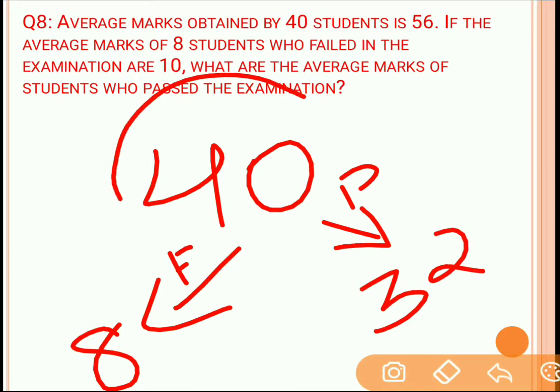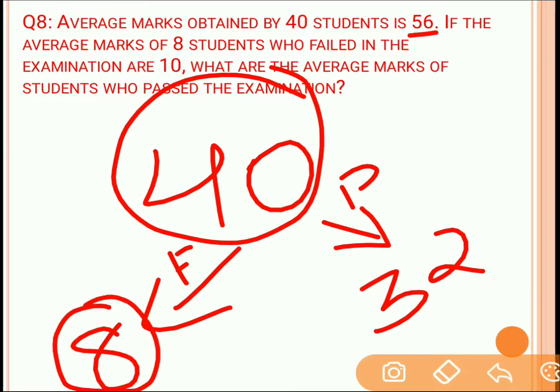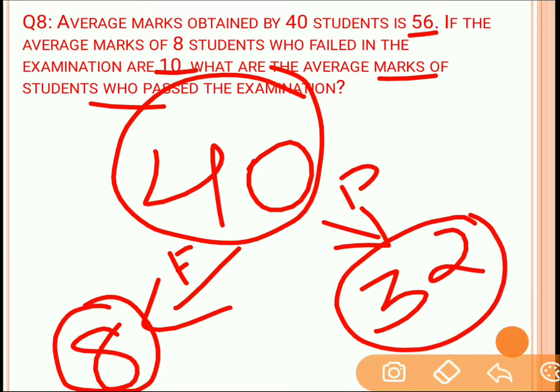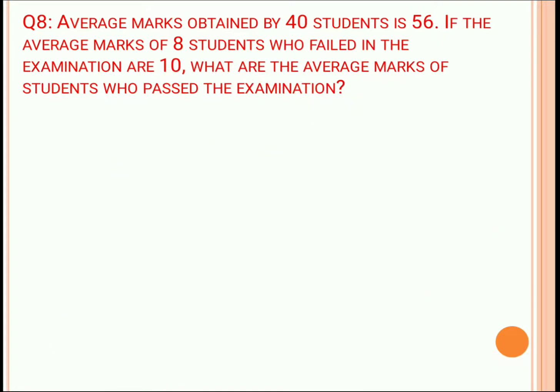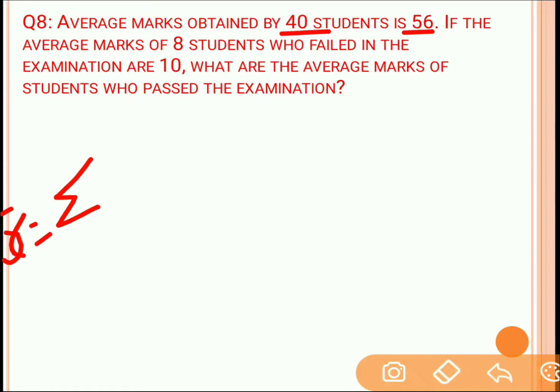Now the average of those 40 students is given as 56. Also the average of the 8 students who failed is 10. Then we need to find the average of those students who have passed. Average is the sum of numbers upon total numbers.